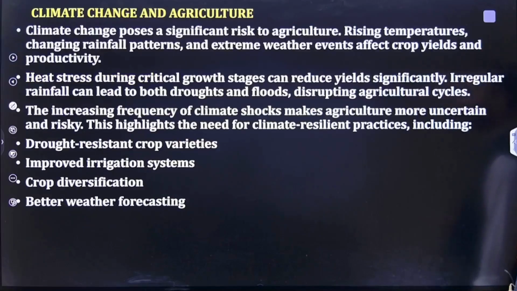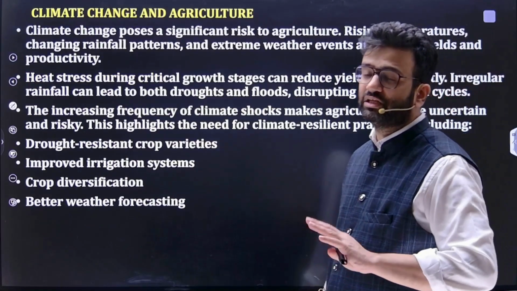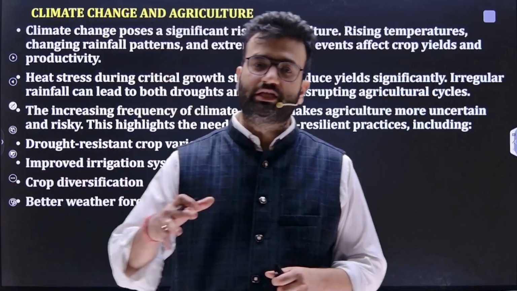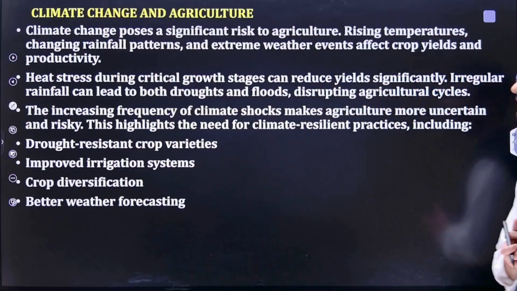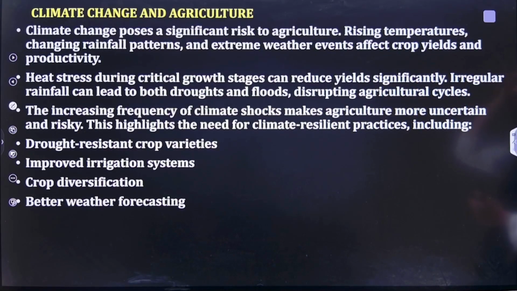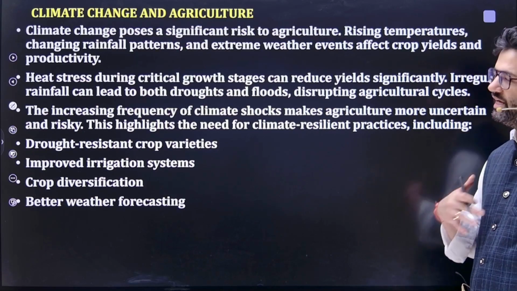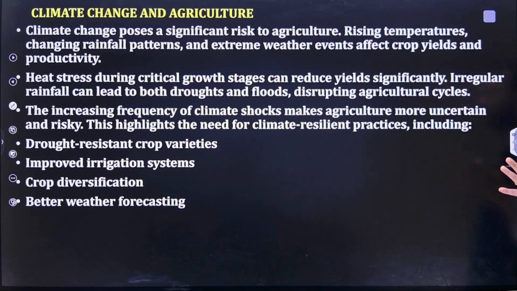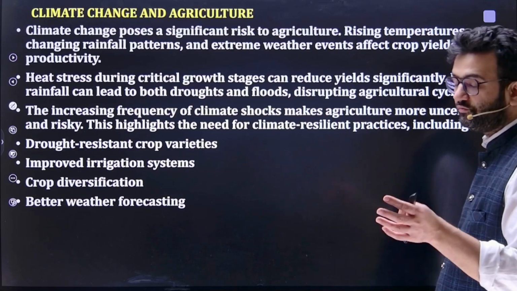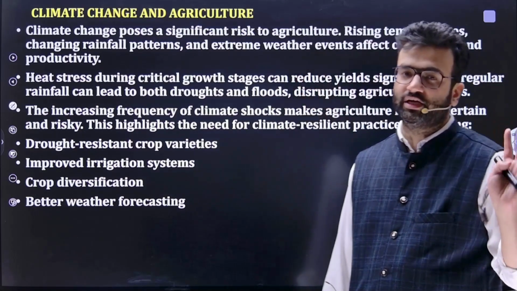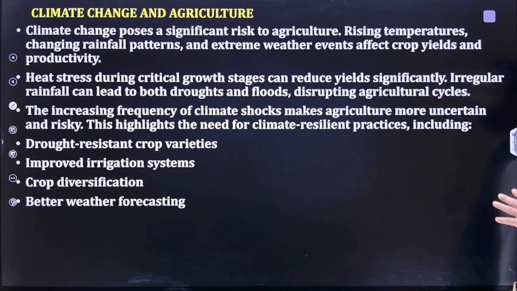Then moving towards the next part, that is climate change and agriculture, which is the major hurdle and the biggest problem in agriculture. Climate change poses a significant risk to agriculture, with rising temperature, changing rainfall patterns, and extreme weather events affecting crop productivity. Heat stress, sometimes critical under the growth stage, can reduce yields. Irregular rainfall brings drought and flood, disrupting the agriculture cycle. Sometimes because of excessive rainfall during the harvesting stage, whole crops get damaged. So the increasing frequency of climate shocks makes agriculture more uncertain and risky.